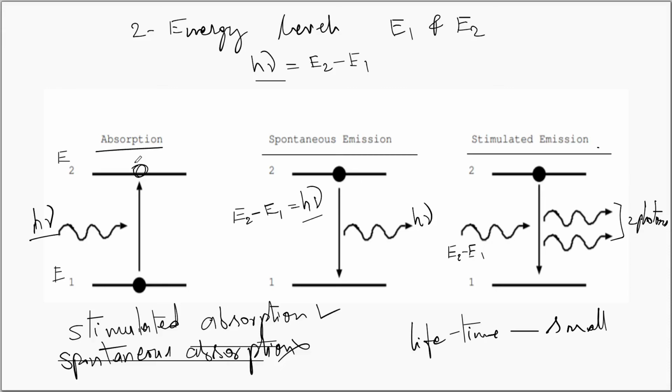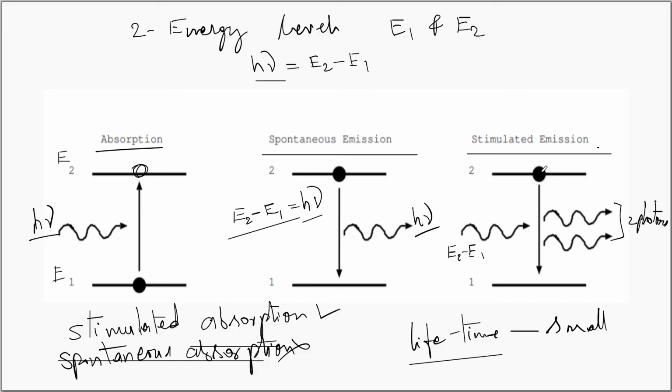And the electron that has gone to the excited state makes a downward transition automatically after certain amount of small time which is called as lifetime, and this kind of a process is called as spontaneous emission process. In this, a photon is emitted. The emitted photon will have energy that is equal to E2 minus E1.